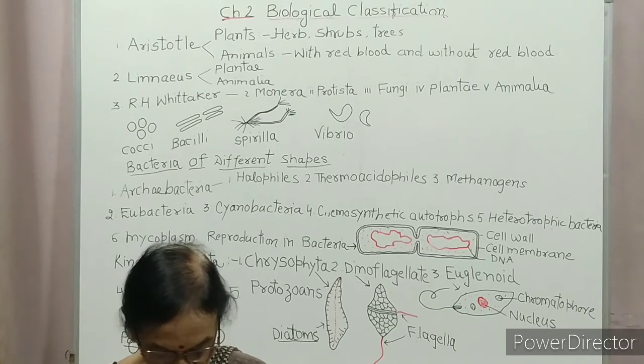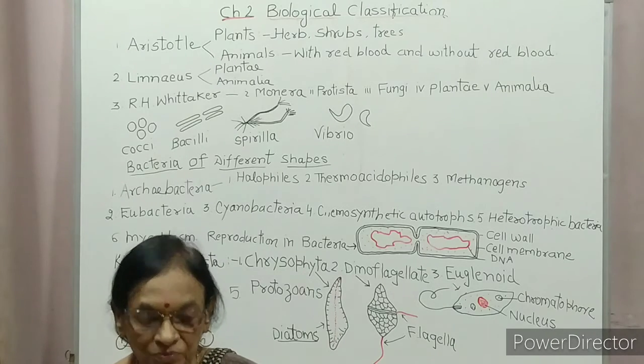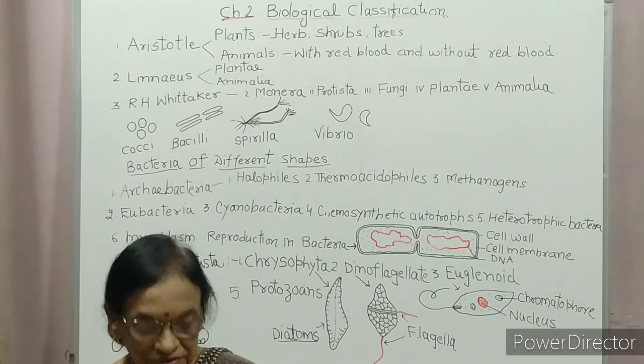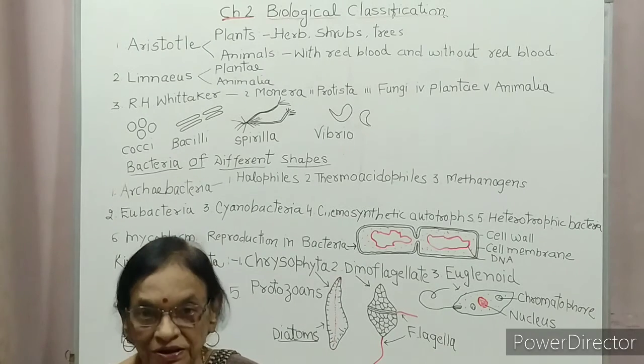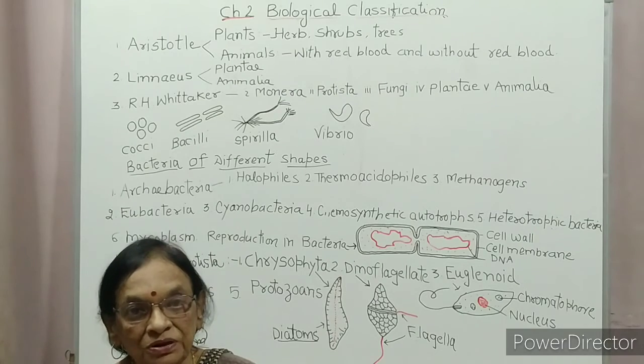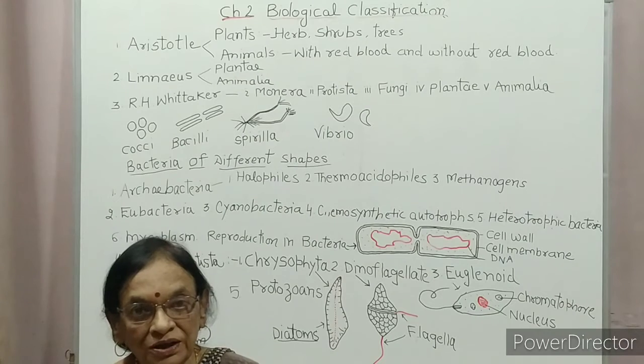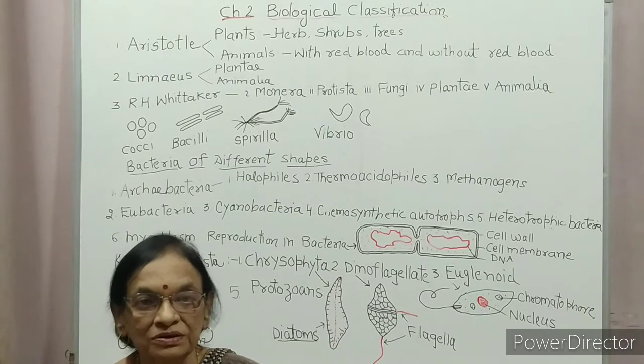Protista is divided into five groups. First group is Chrysophyte. What is Chrysophyte? This group includes diatoms and golden algae, desmids.